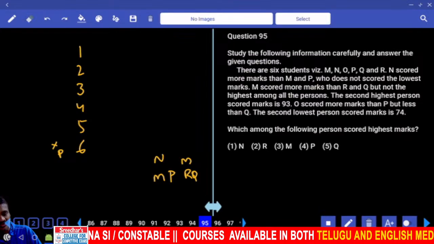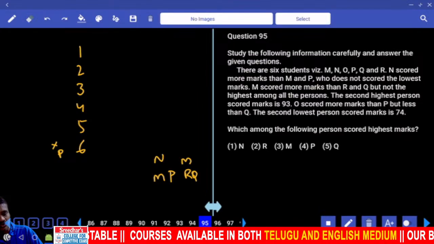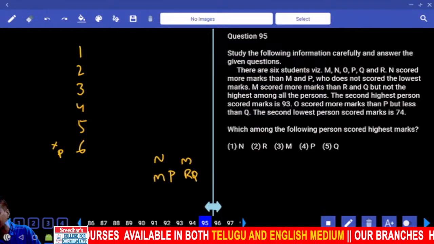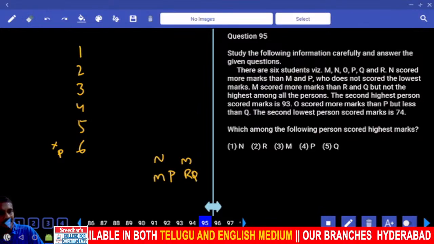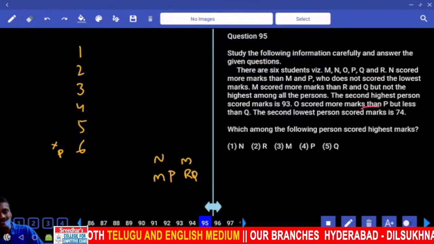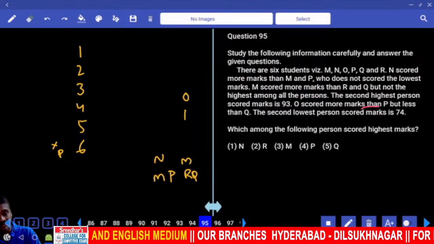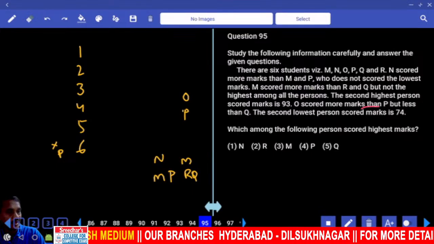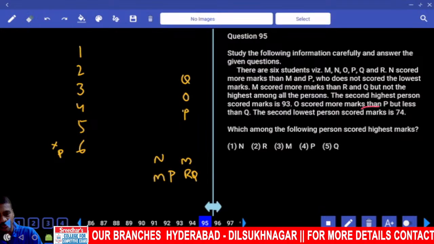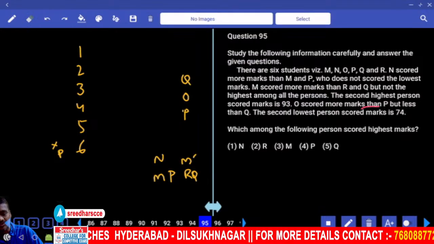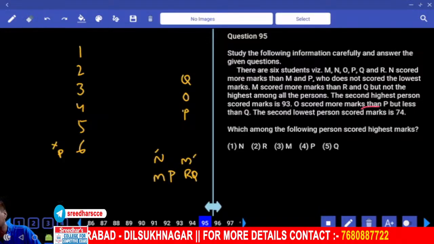M cannot be the highest, and P, R, Q cannot be the highest. N or O can be the highest, isn't it? Then O scored more marks than P but less than whom? And more marks than P but less than Q. Q is M is more than this one, and before this M there must be N.